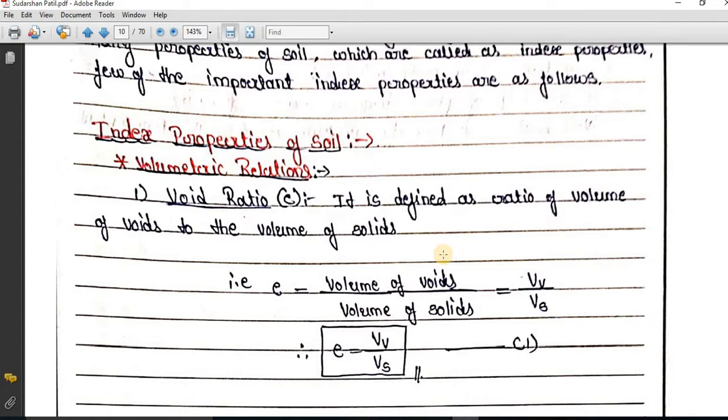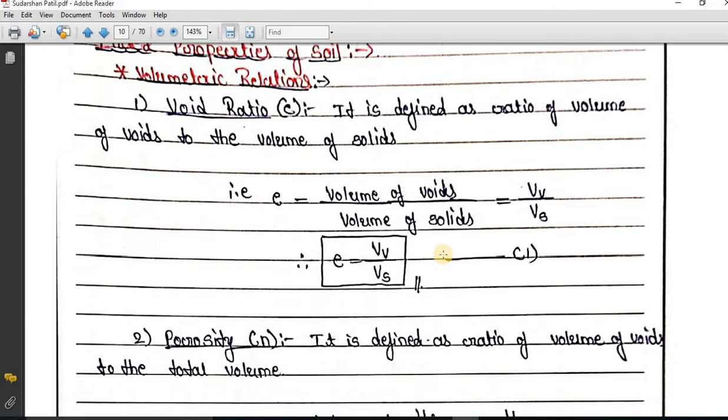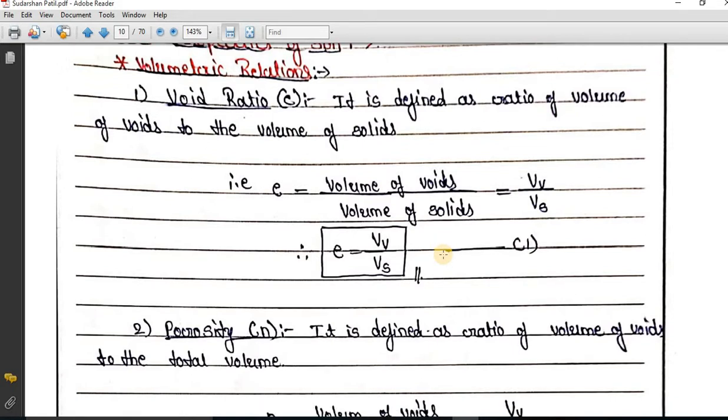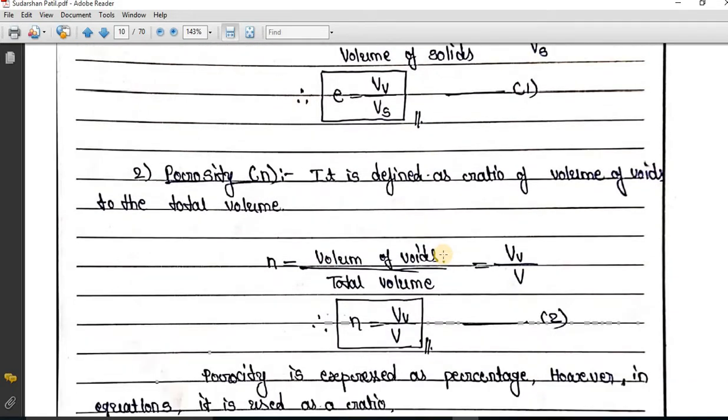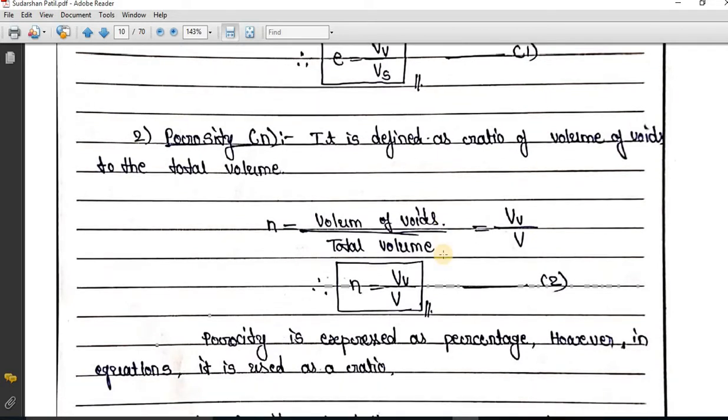Mainly, void ratio is nothing but VV divided by VS. VV is the volume of voids, VS is the volume of soil solids. Next one is porosity, which is denoted by n. n is equal to VV divided by V, where VV is the volume of voids and V is the total volume.